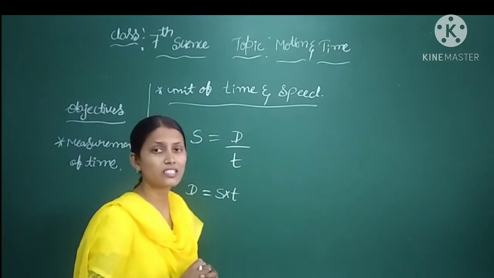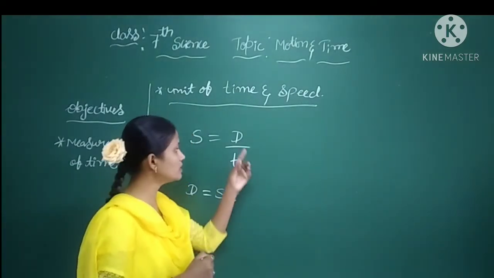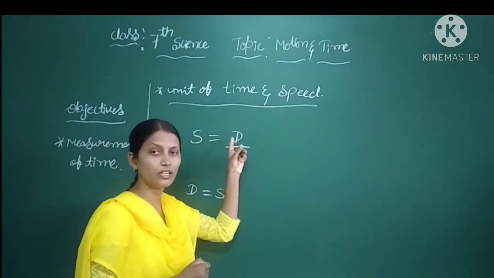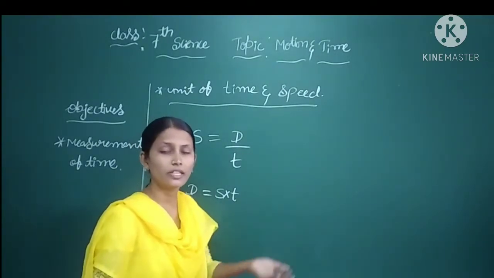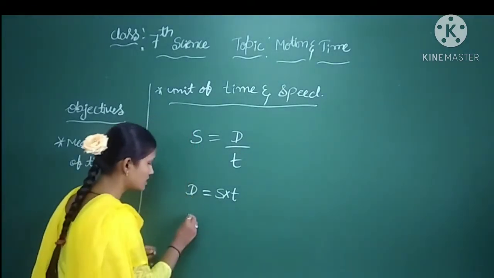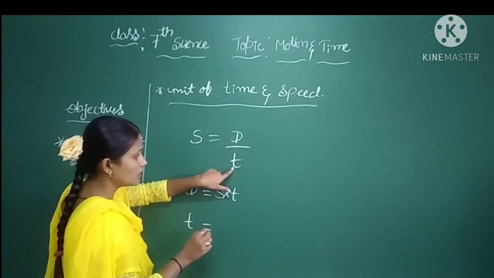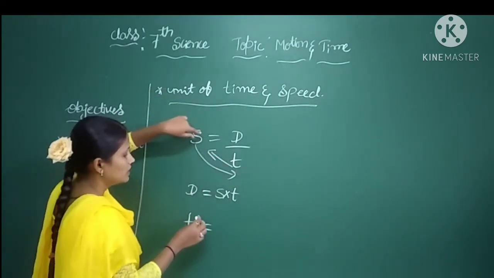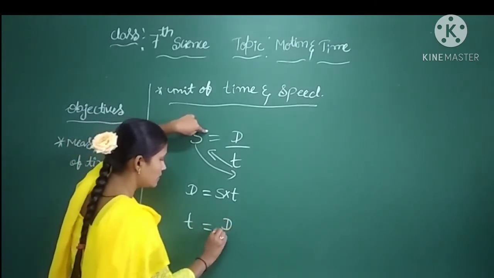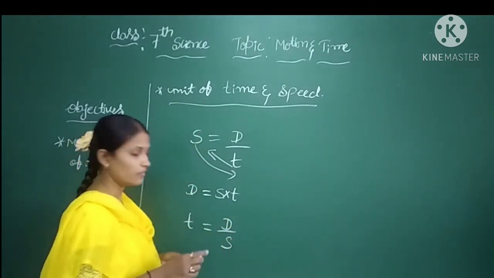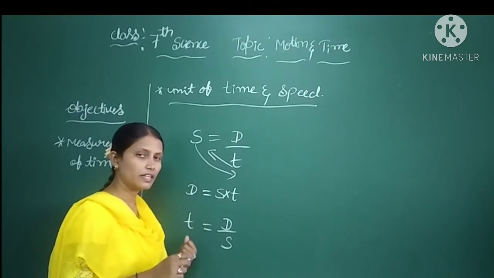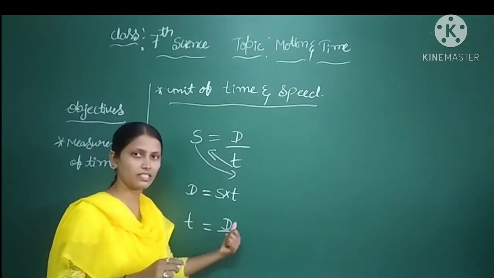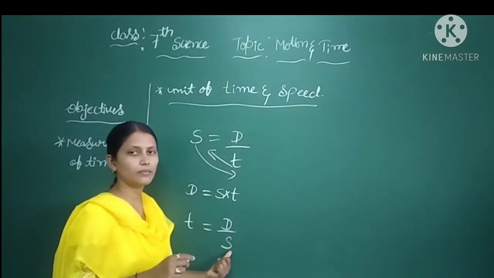Suppose they have asked for the time, and they have given both speed and distance. Which formula do we have to use? It is very simple. You shift T here, and S you bring downside. T is equal to D divided by S. D is nothing but distance, S is nothing but speed.